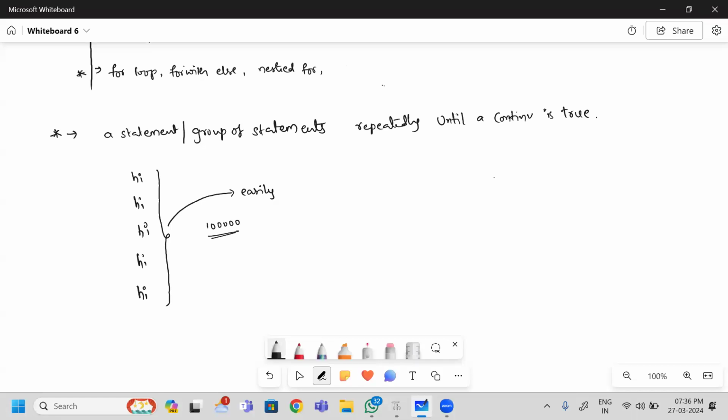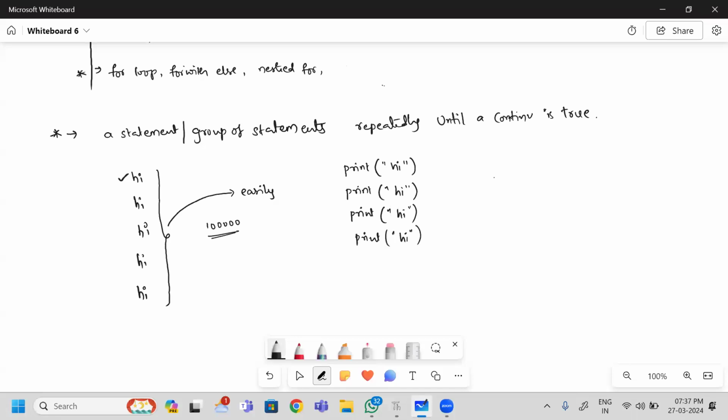If you observe, what is the thing I am executing? Hi. When you want to print hi in Python, what will you do? You use the print function and write the hi message in double quotes. Then it will print the hi. But you want to print a specified number of times, so 5 times you need to write this print 5 times. Then the size of the program definitely increases.